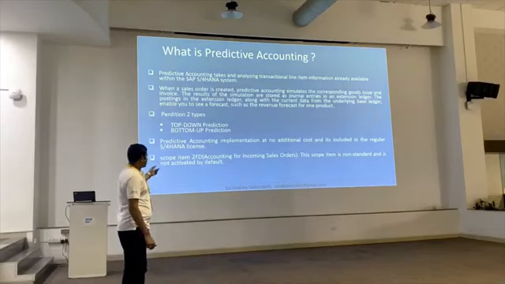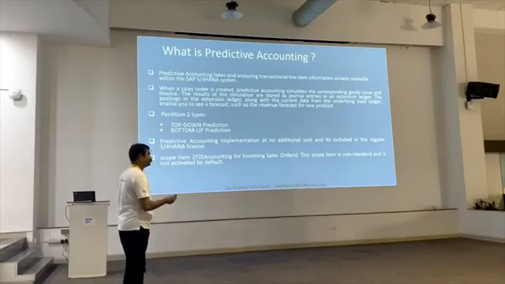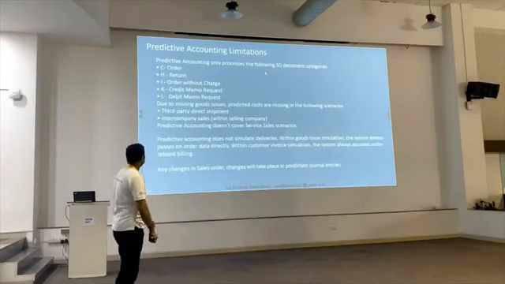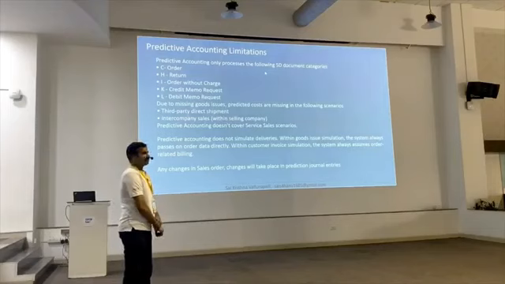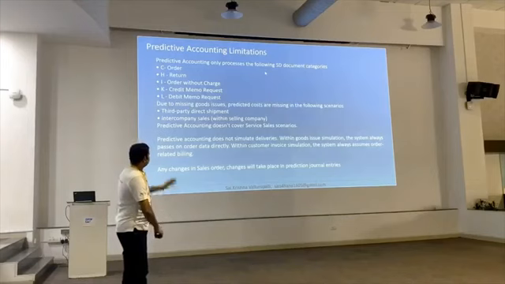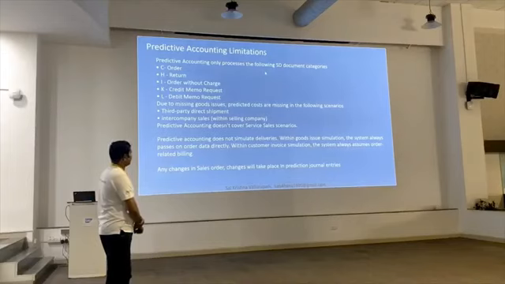In best practice, the scope item is 2FD, because it is not a standard scope; it is an additional scope. Now we have a couple of limitations. In predictive accounting, the following SD categories are covered: order, return, order without charge, credit memo request, and debit memo request.